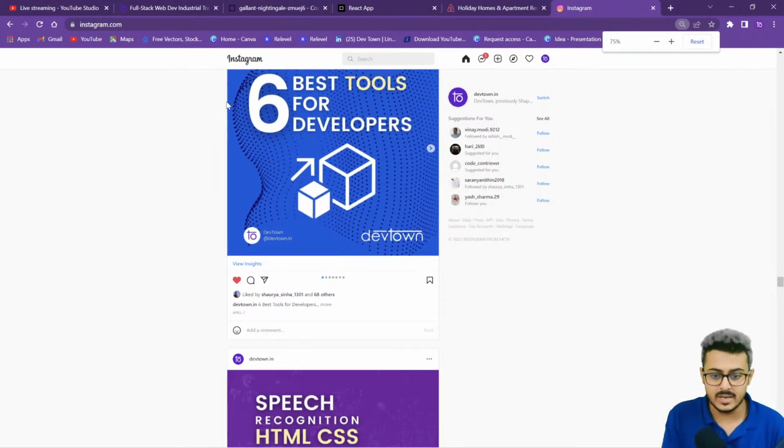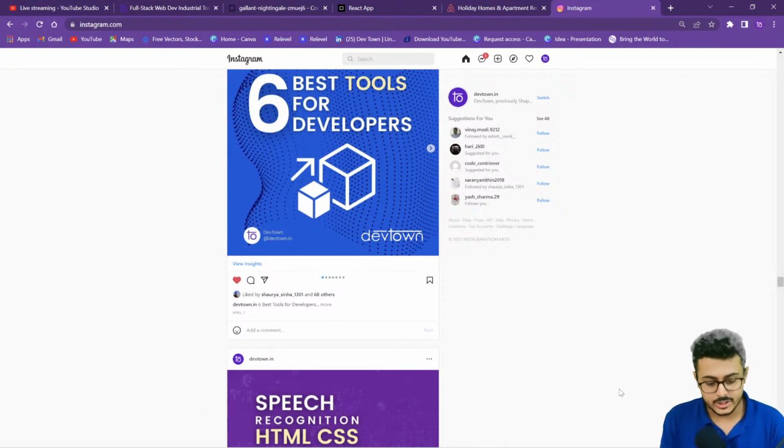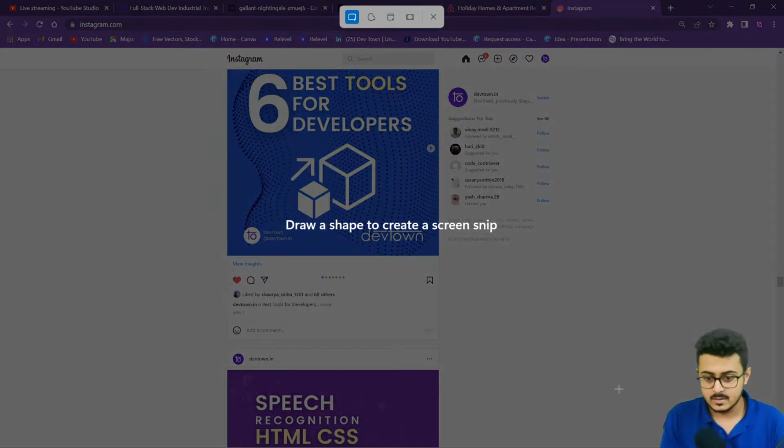By this component I mean this particular component that I'm not able to highlight. I don't know why. But Windows Shift S. Okay.